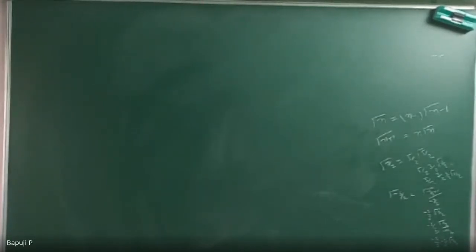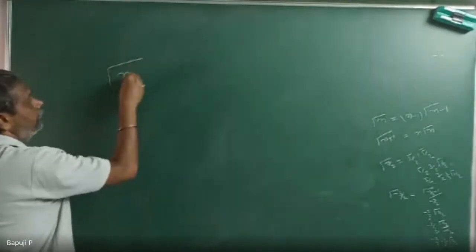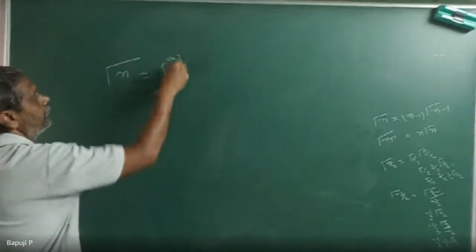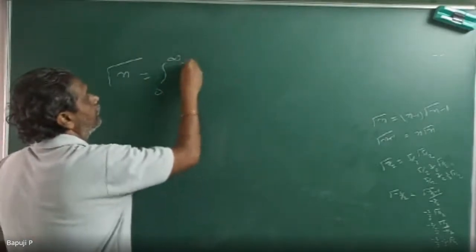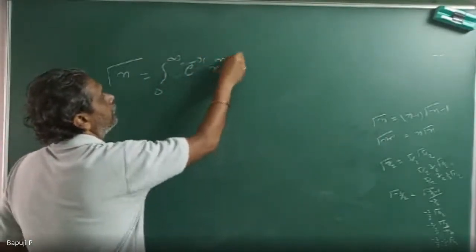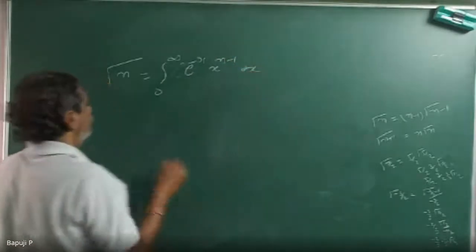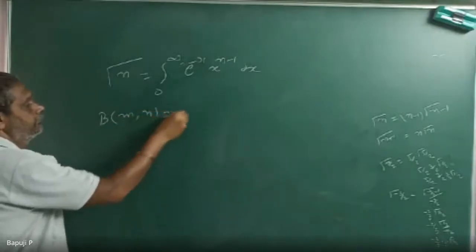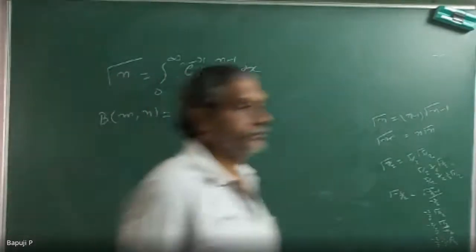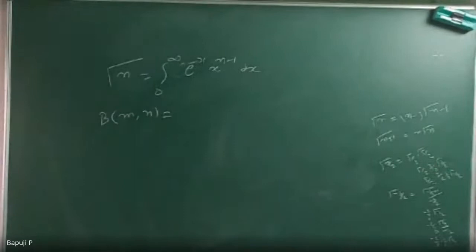What is gamma n? Beta function also has three formulas. What are the three formulas?